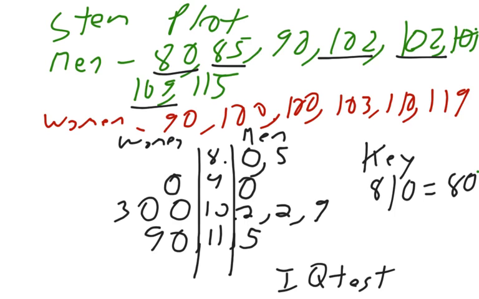Now, this is a good way when it's back-to-back to compare things. We can also kind of look at the center. So it looks like the center is somewhere in the low 100s for each of the groups. And it looks like the women did a little bit better than the men did on this particular test.